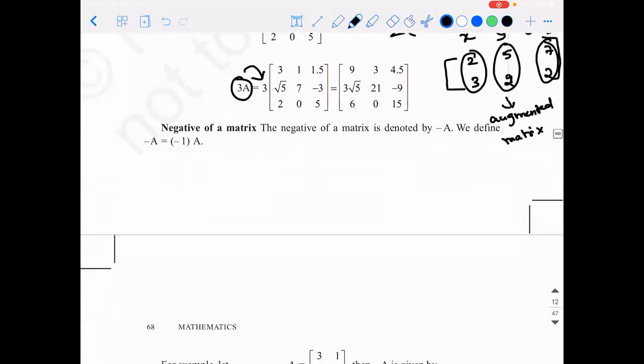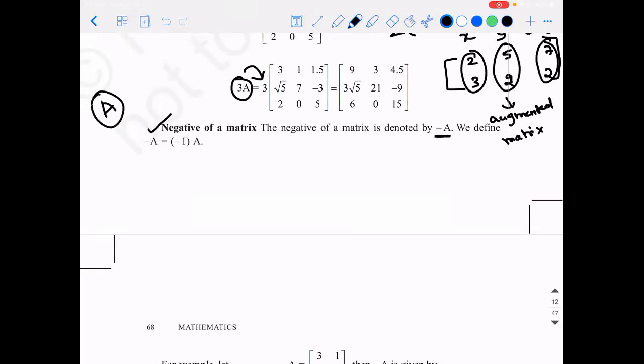So what do you mean by the negative of a matrix? Let me see how much you understood from today's discussion. If I give you a matrix A, what do I mean by the negative of that matrix? Additive inverse, sir. Very good, that is what I was expecting. So the negative of a matrix is another name for the additive inverse of a matrix.